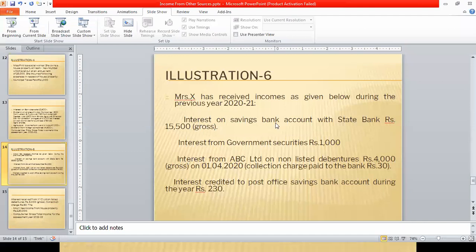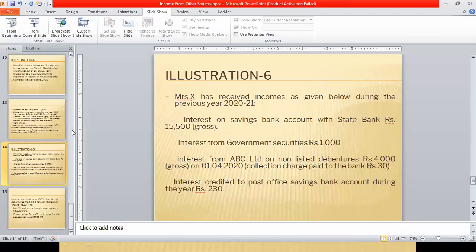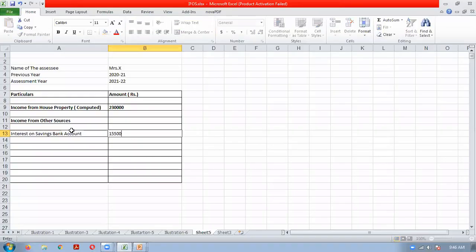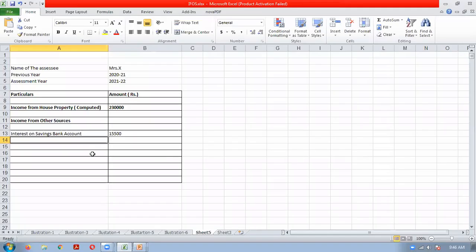See, interest on savings bank account with the State Bank of India. Income from other sources. Interest on savings bank account. Interest from government securities.